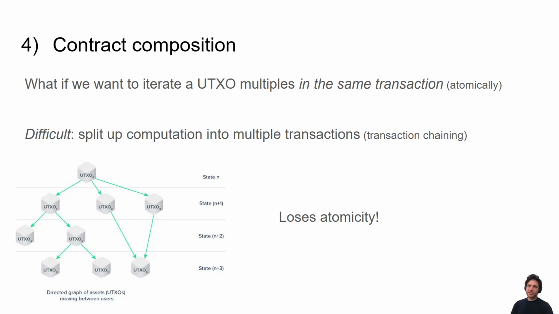The first one is going to be contract composition, which is something that UTXO-based blockchains historically struggle with. So what if you want to compose multiple UTXOs together? Oftentimes what happens is that people split up the computation into multiple UTXOs. This is called transaction chaining. The problem is that not only does this lose atomicity, which you often want for DeFi specifically, it also makes it very hard from a developer's perspective. For example, a lot of wallets don't support this properly. A lot of explorers don't support this properly. A lot of tools don't support this properly. So it introduces a lot of complexity when you just want to chain stuff together in an atomic way.